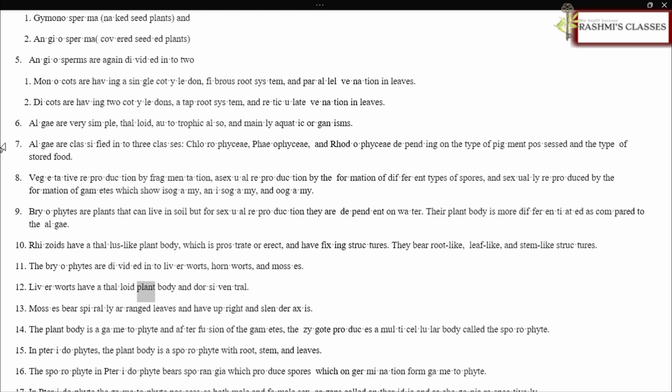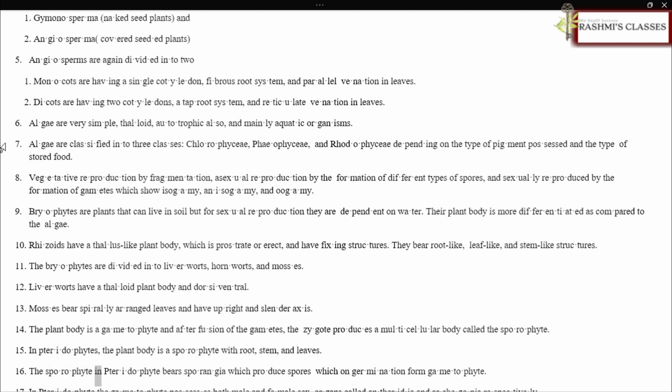Liverworts have a thalloid plant body and are dorsiventral. Mosses bear spirally arranged leaves and have an upright and slender axis. The plant body is a gametophyte, and after fusion of the gametes, the zygote produces a multicellular body called the sporophyte. In pteridophytes, the plant body is a sporophyte with root, stem, and leaves.